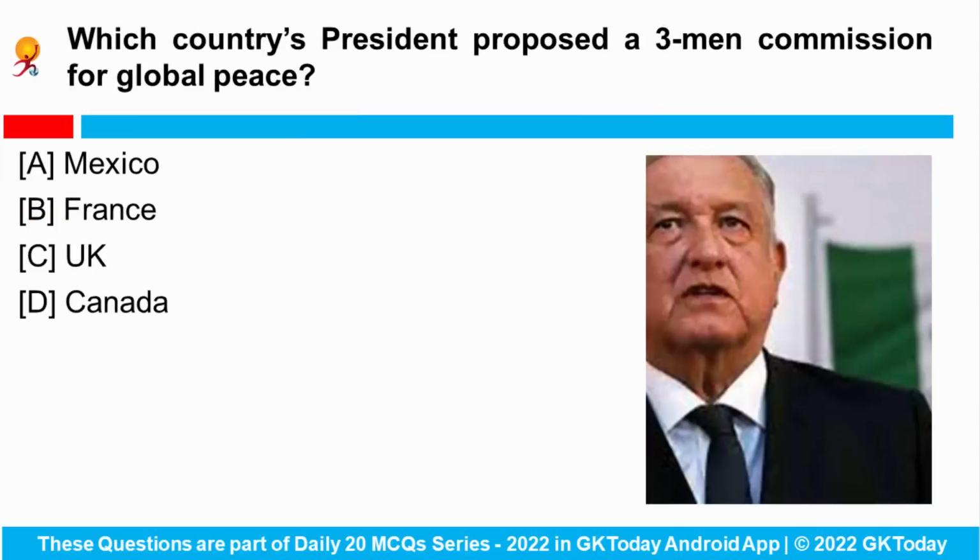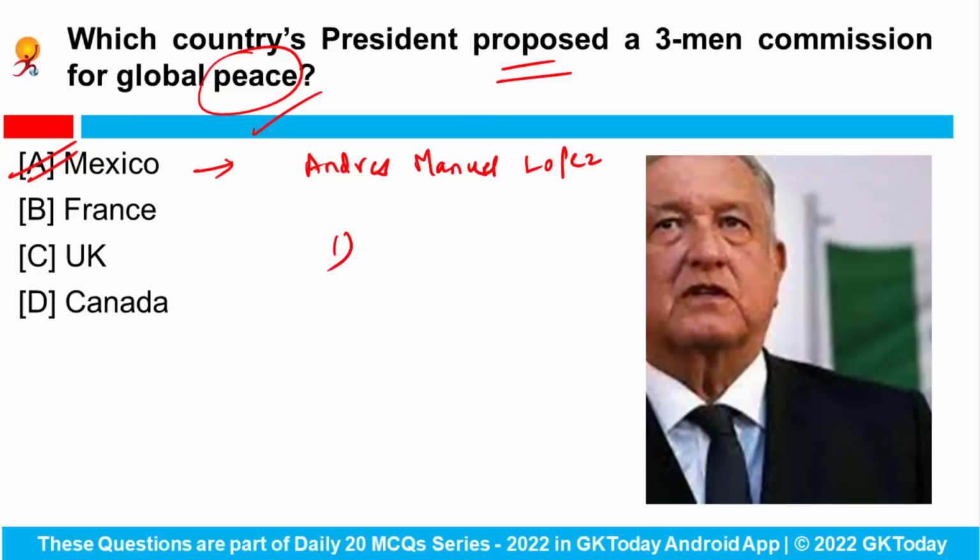Next is, which country's president proposed a 3-man commission for global peace? So the president of Mexico, who's that? Andres Manuel Lopez Obrador. He has proposed a 3-man commission for global peace. And which are these 3 men? First is Pope Francis.